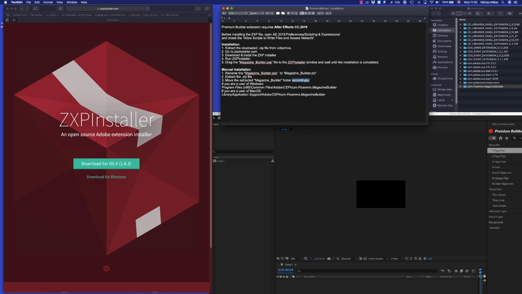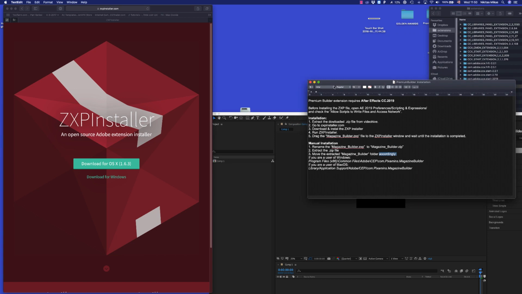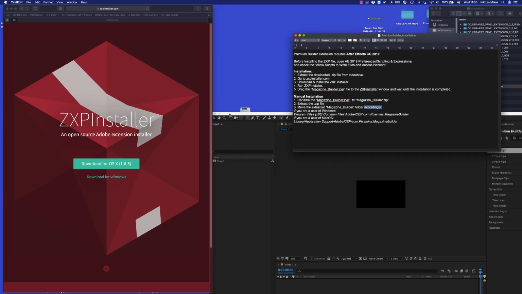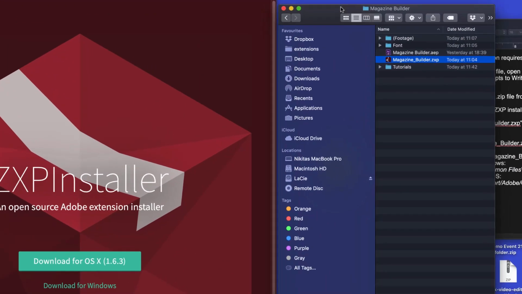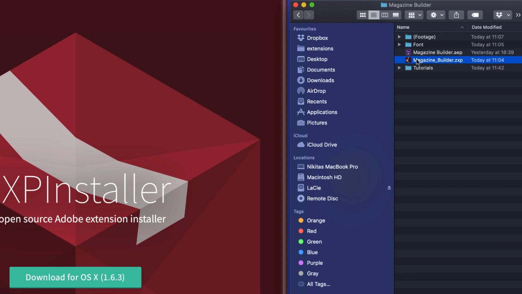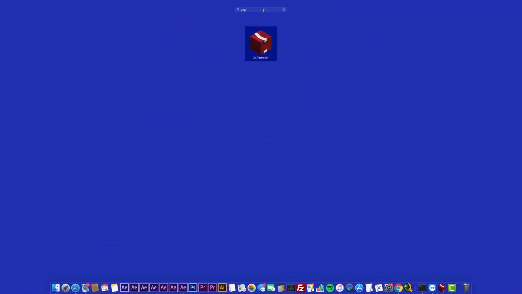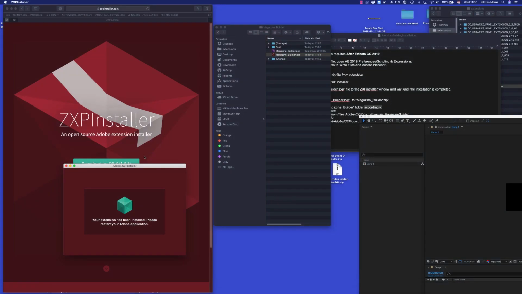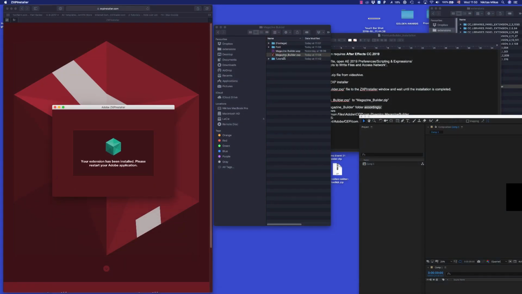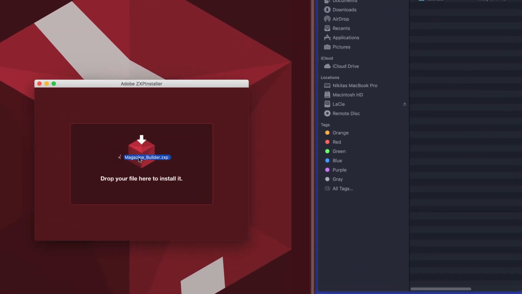After installing the ZXP installer, go to your download folder from Video Hive, for example here, and drag the ZXP builder, in this case, to the ZXP installer which is installed. After you drag the installer here, you should wait for the installation to complete.